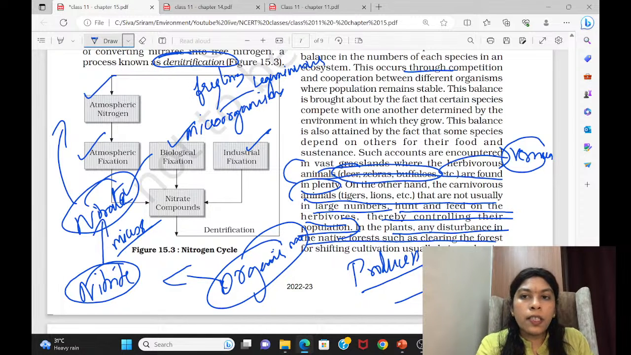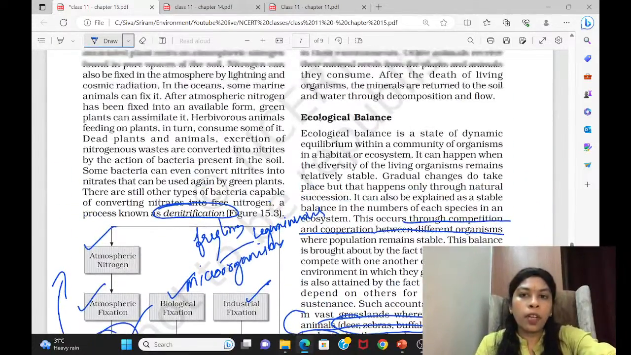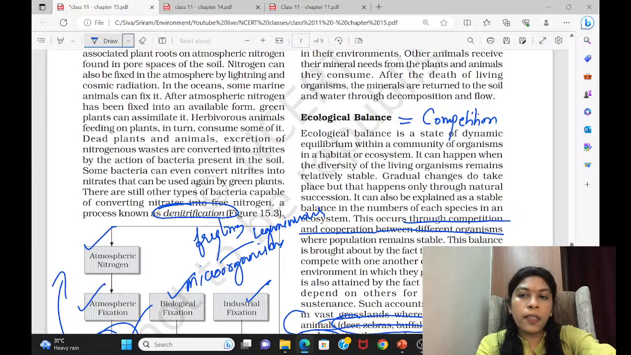Okay, this occurs through the form of competition and cooperation. You can mark this line also. Ecological balance is brought about in the form of, you can put an equal to mark, competition and cooperation. Only when it is there will ecological balance be maintained.